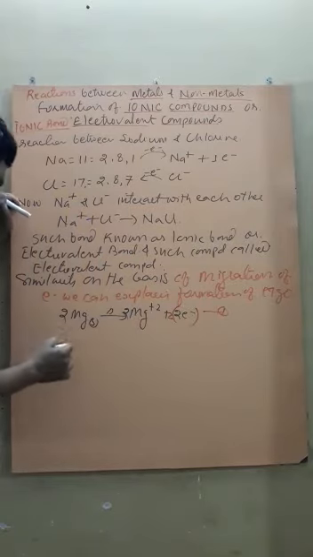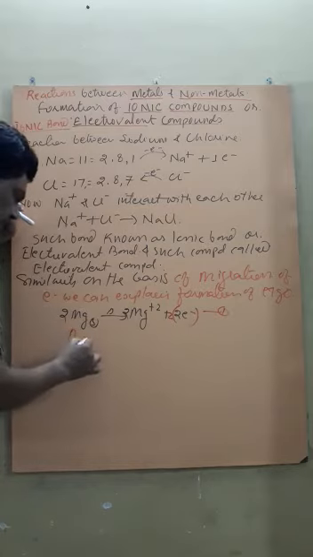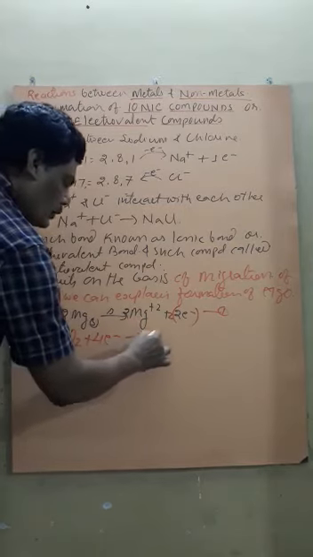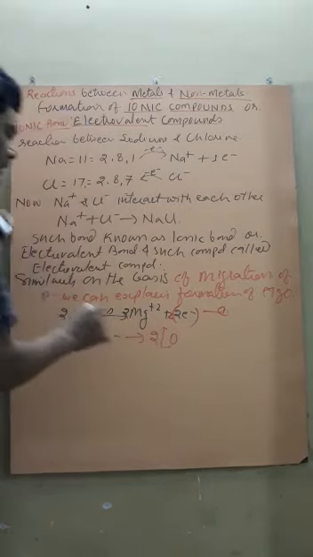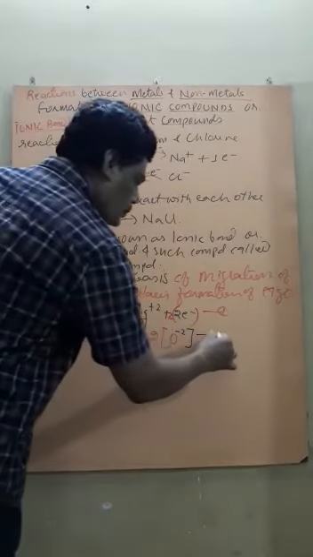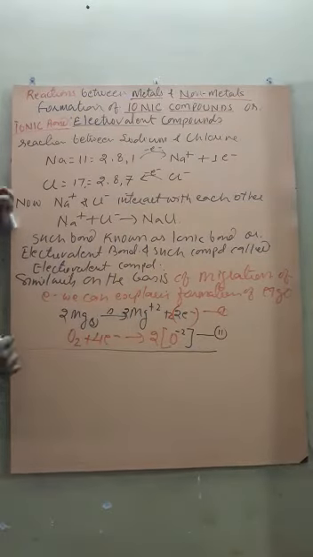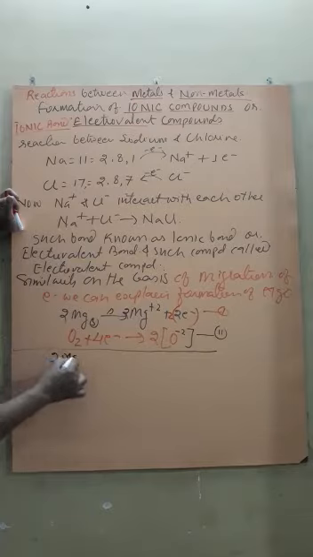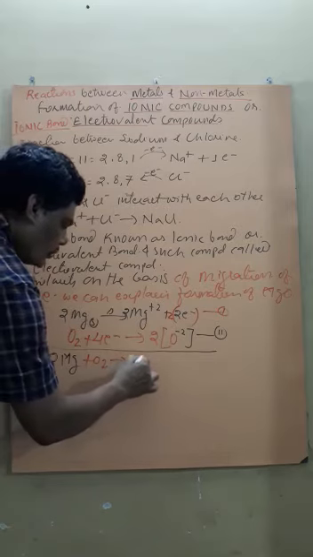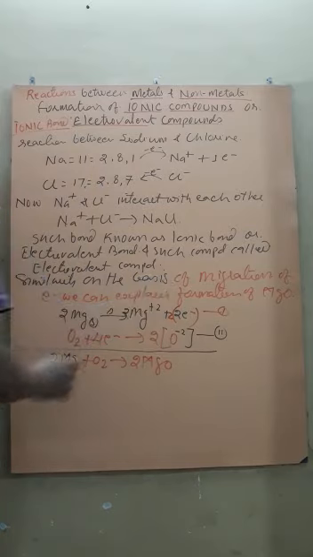The second process is O2 gains these 4 electrons and converts into 2 O2- anions. This is process number 2, isn't it? Now, if you combine it, it will become 2 Mg plus O2 is equal to 2 MgO. This is by the electron transfer method.